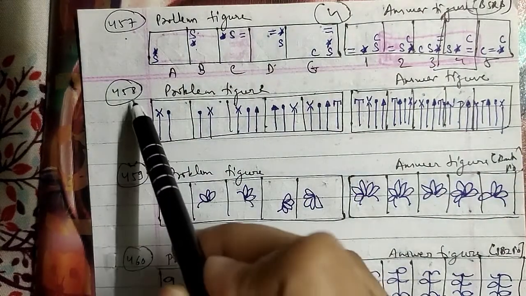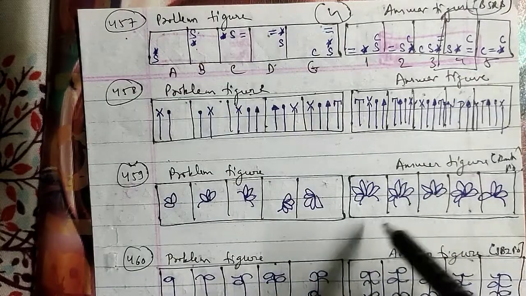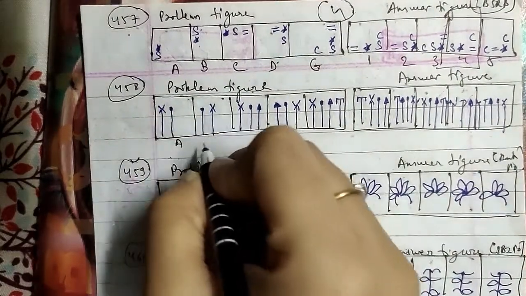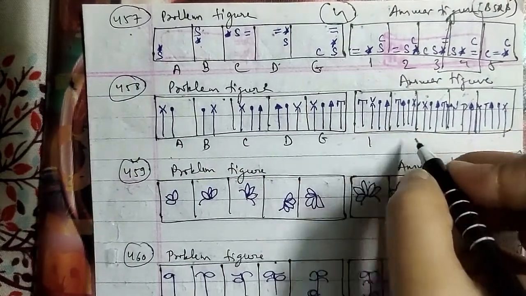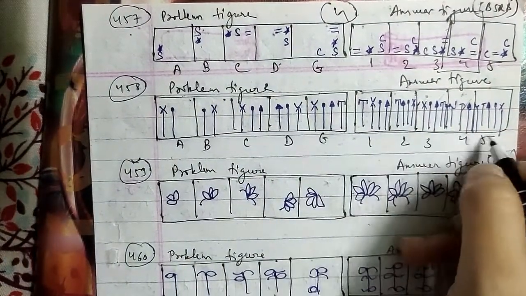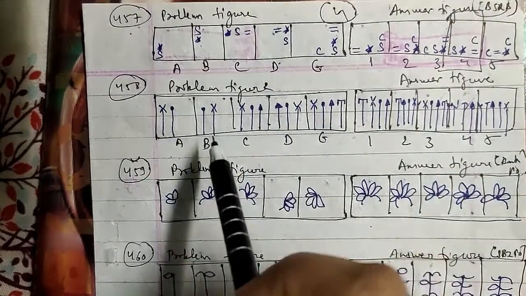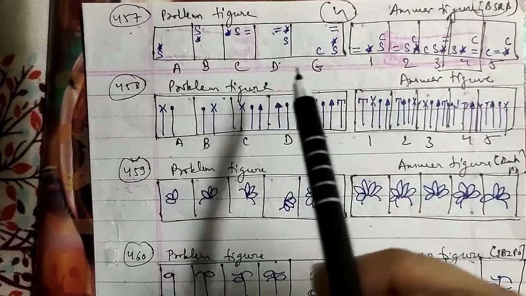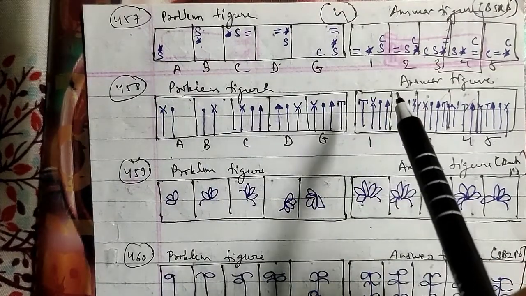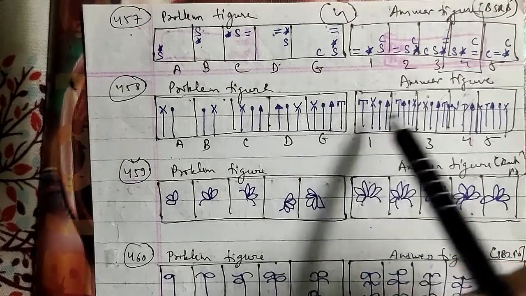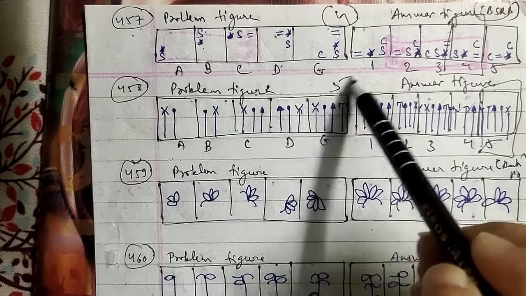Let's go ahead with another one, that is your 458th question. These were the problem figures and these were the answer figures as well, which is your A, B, C, D and E, and the answer figures 1, 2, 3, 4 and 5 respectively. In this question, the whole figure gets literally inverted in one step and a new arrow is added to the right in the next step. So after the E figure we will be having a fifth figure.